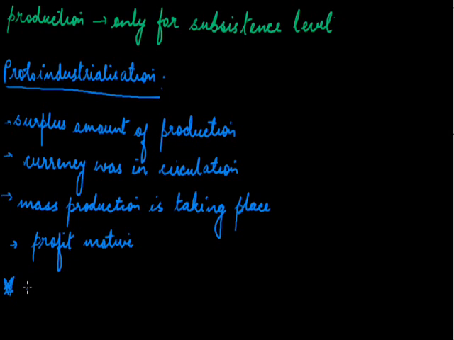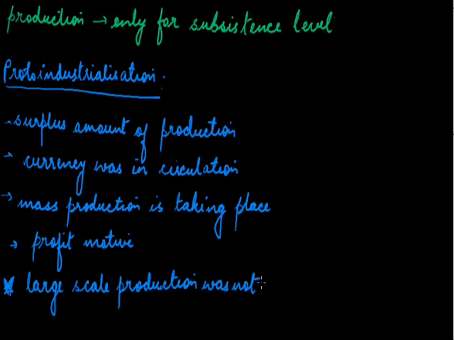This is an important point, that large-scale production was not based on factories, or we can say that proto-industrialization was a preparatory phase, finally giving way to industrialization. Mass production is taking place, currency is in circulation, profit motive is also there, and people are selling the surplus product in market, which ultimately led to the way of industrialization.